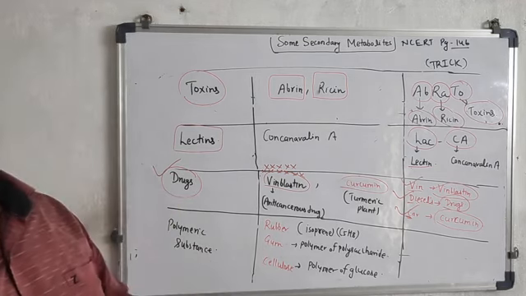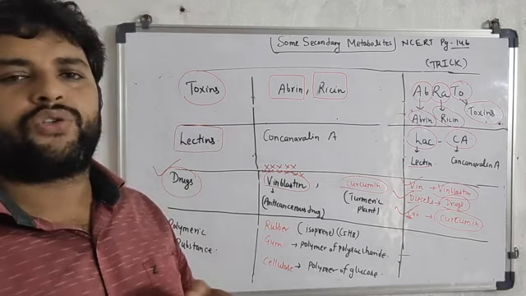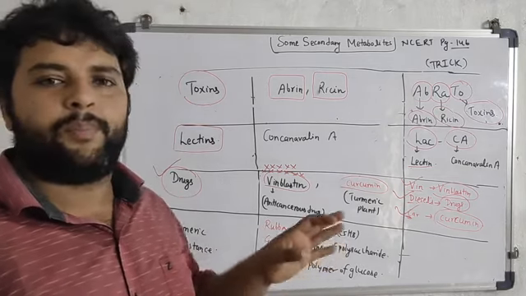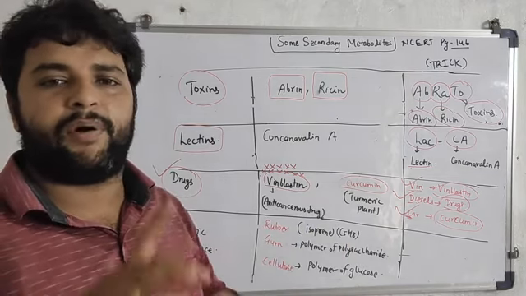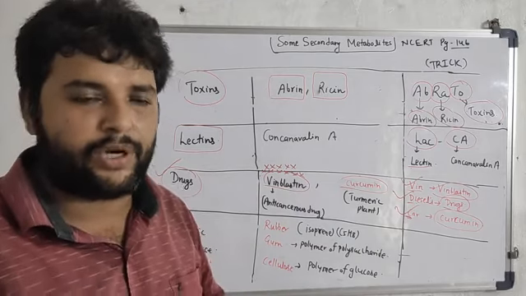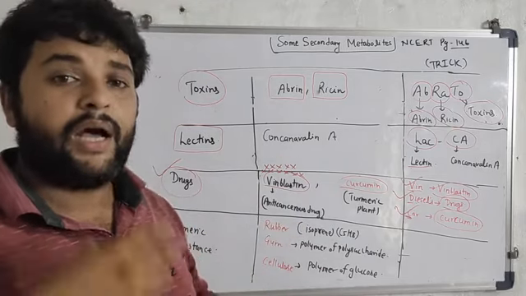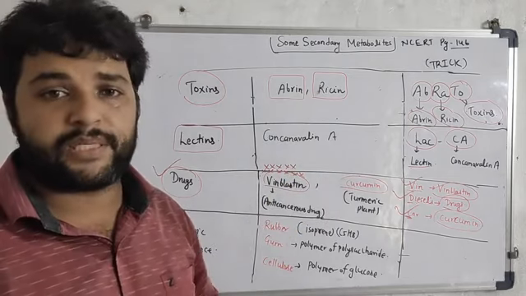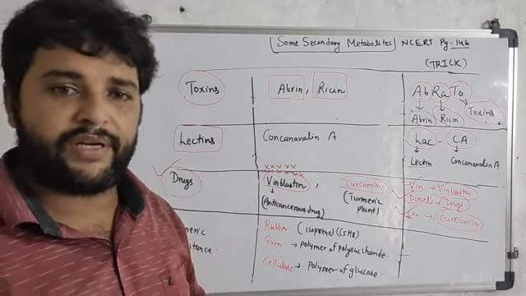So this is all about secondary metabolites. This much has been given in the NCERT about primary and secondary metabolites. Kindly go through this and the page number on which it has been given and try to identify the differences.